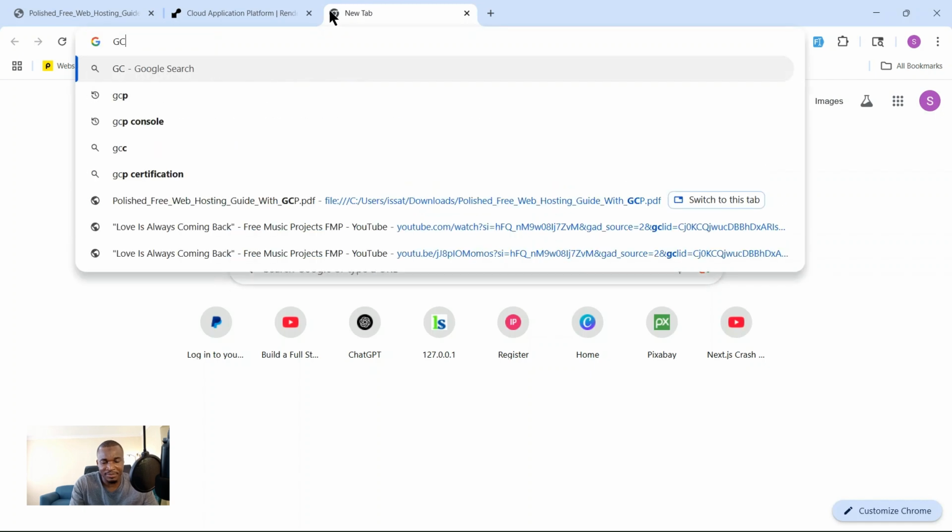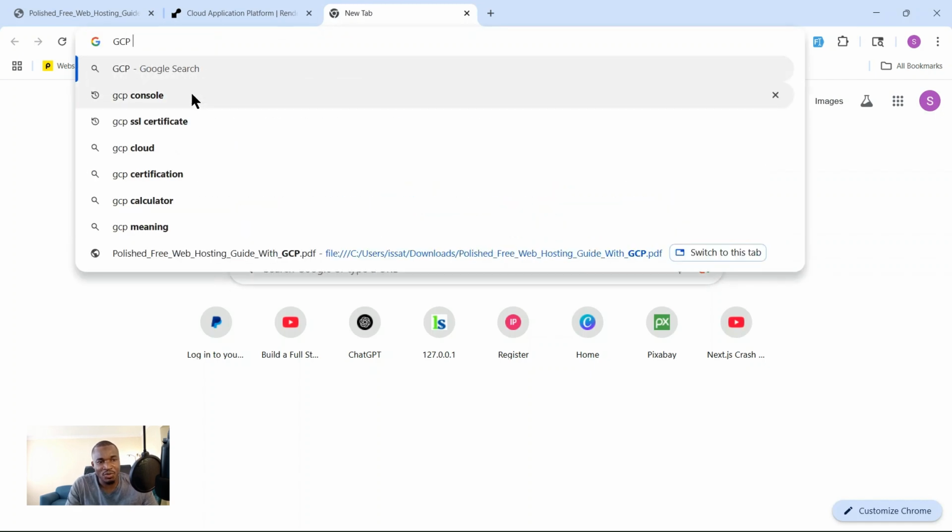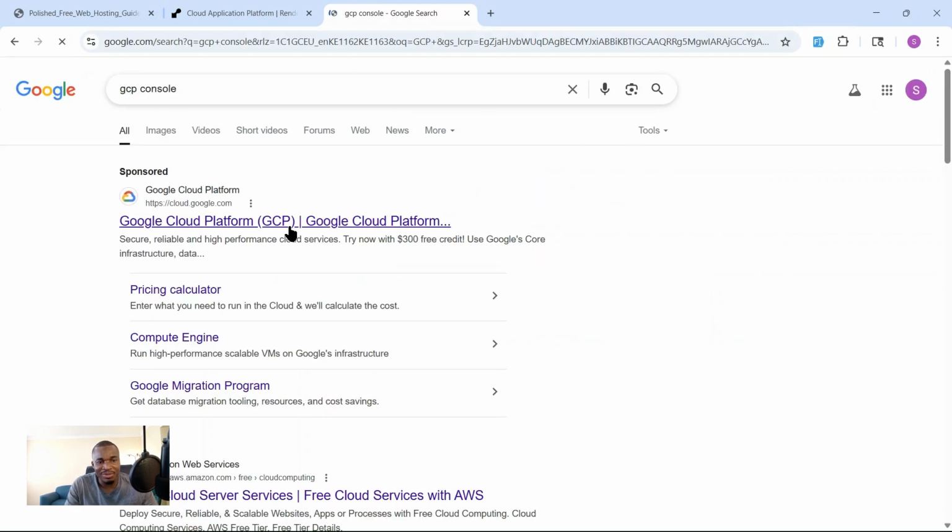So if you type GCP console, you see that you can get $300, but you can use it for 90 days. So that's 3 months. After that, you have to start paying. But if you are looking to launch your application, your app, you can start with this. You can start with GCP.